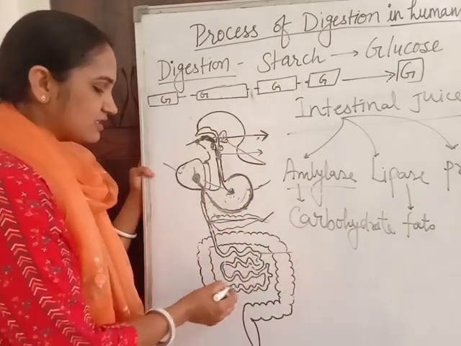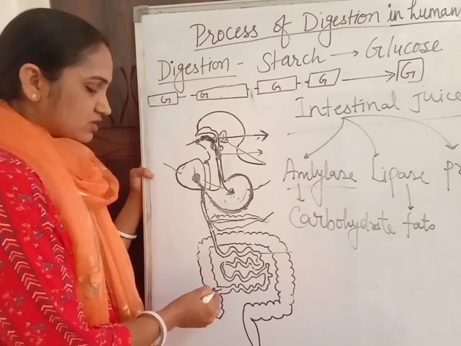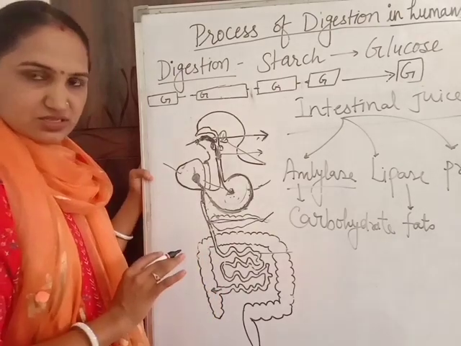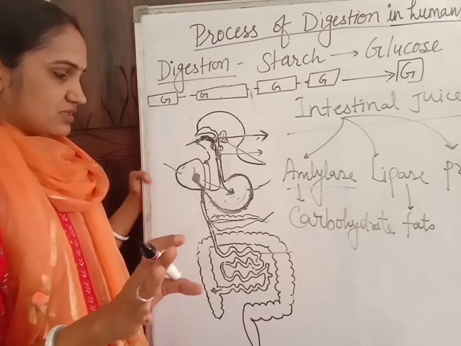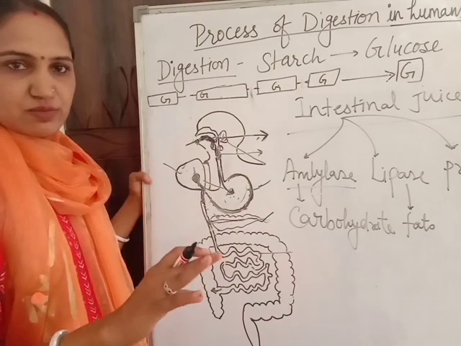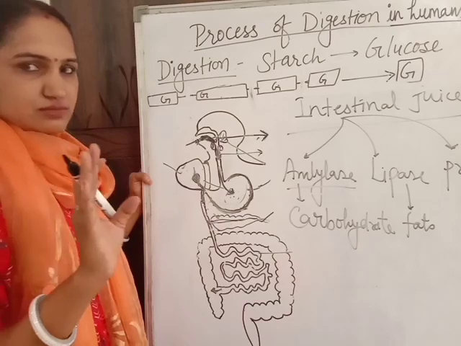From the small intestine, the digested food enters into the large intestine. There is no digestion of food in the large intestine. Only the water is absorbed from the food.